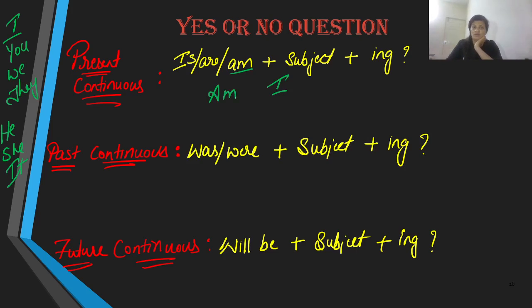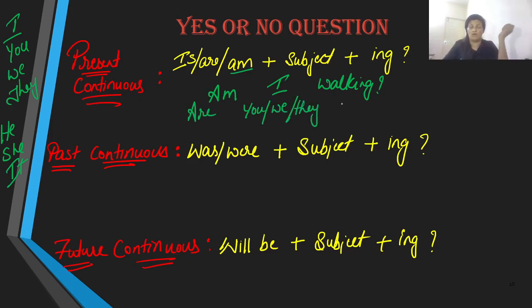So, am I walking? Or if you take the subjects as you, or we, or they, the auxiliary that we are going to use is are. Are you, or we, or they walking?